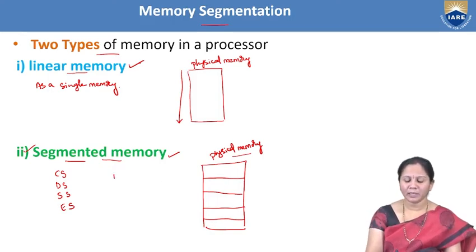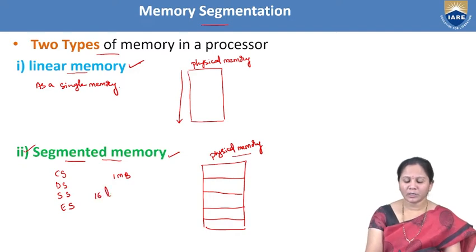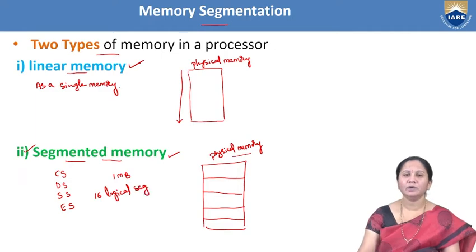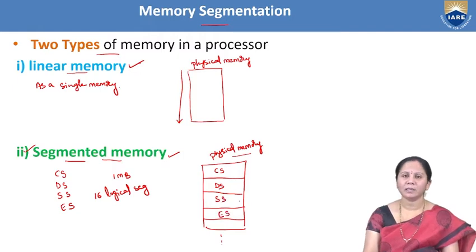Since the memory is 1 MB, the 1 MB memory will be divided into 16 logical segments. So this is a physical memory, and this is a code segment, data segment, stack segment and extra segment. Each segment size is 64 KB.